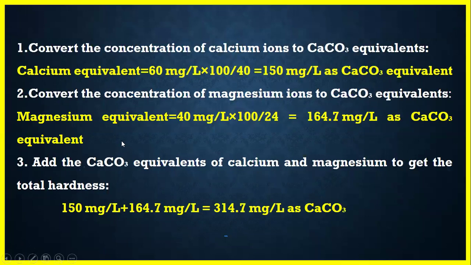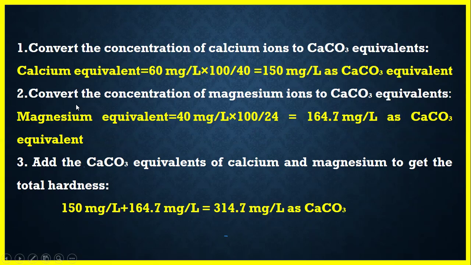To solve this numerical, we have to go in 3 steps. First, convert the concentration of calcium ions to calcium carbonate equivalent. We calculate 60, the amount of calcium ion given in the solution, multiplied by 100 by 40. Why are we taking 100 by 40 here? 100 is the molecular weight of calcium carbonate and 40 is the weight of the calcium ions. This is the formula for calcium carbonate equivalent. So this comes to 150 milligram per liter as calcium carbonate equivalent.